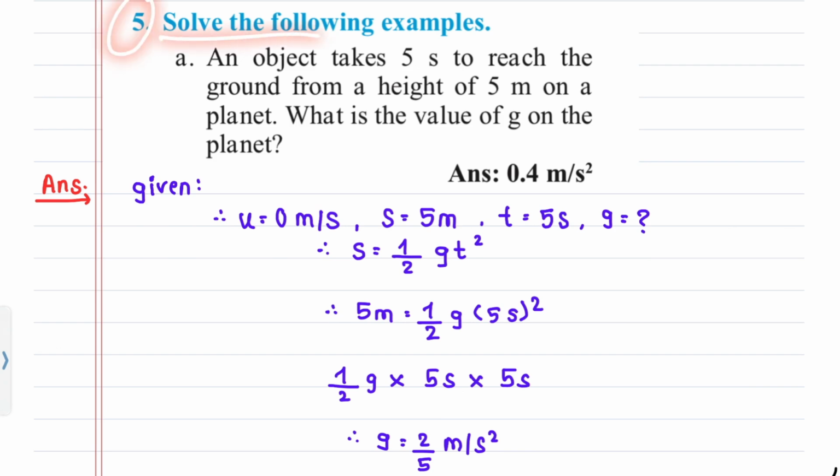Question 5. Solve the following examples. A. An object takes 5 seconds to reach the ground from a height of 5 meters on a planet. What is the value of g on the planet?